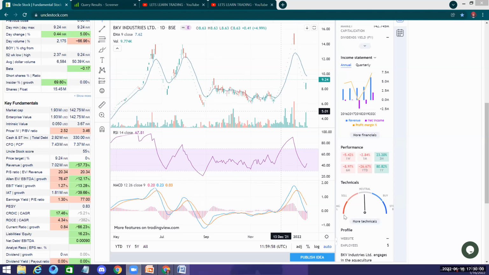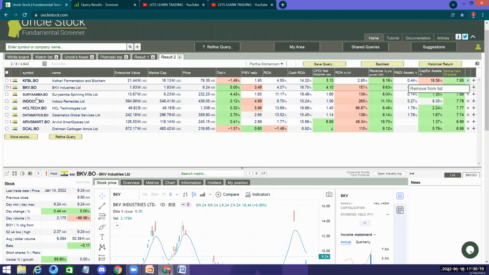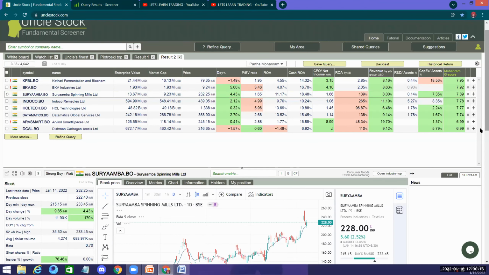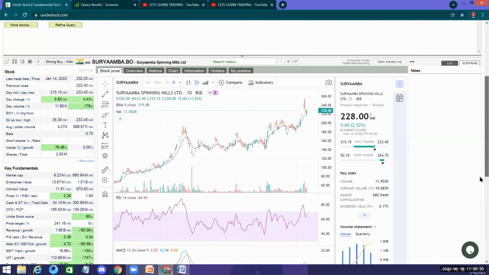Now there is not a buy indication from the website also. It's neutral. So it's a penny stock, but it is featuring in the top fundamentally strong stocks. So this may also be used as a parameter to enter a long-term investment, and this may turn out to be a multibagger. Now we have Surya Spinning Mills.